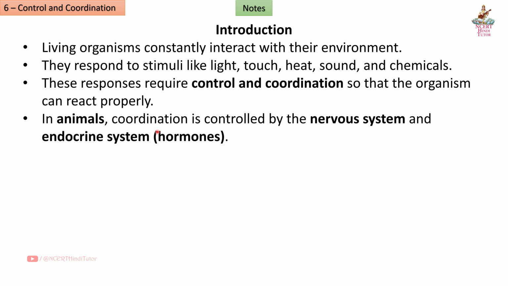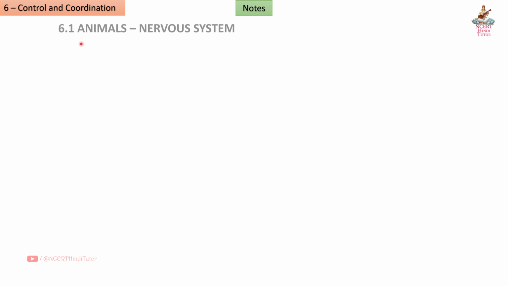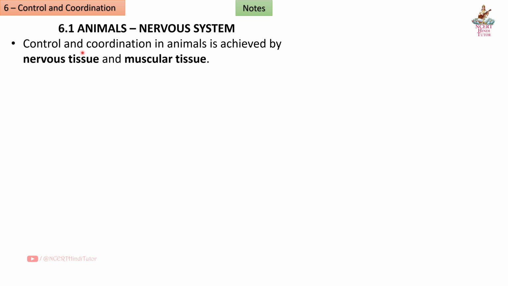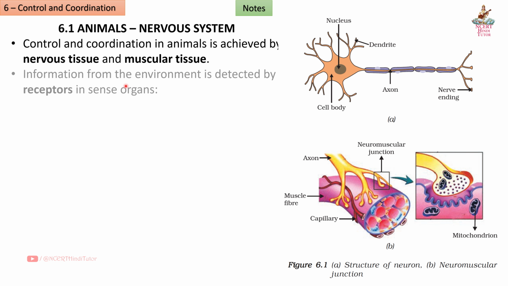In animals, coordination is controlled by the nervous system and endocrine system hormones. In plants, coordination occurs through hormones and movements, growth related or immediate. 6.1 Animals Nervous System. Control and coordination in animals is achieved by nervous tissue and muscular tissue.